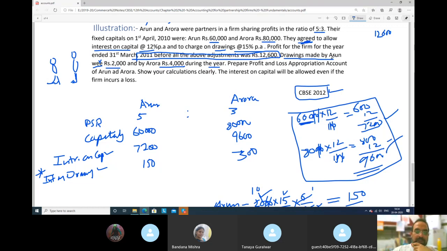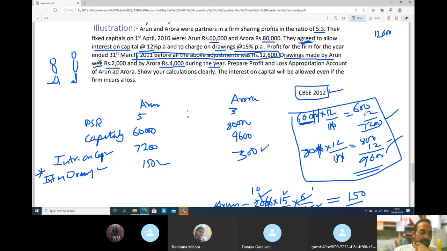Further, drawings made by Arun. What are the drawings made by Arun? Drawings made by Arun were 2,000 rupees and by Aurora 4,000 rupees during the year. Prepare a profit and loss appropriation account. Now we calculated what? Interest on drawings for 6 months is 150 rupees and 300 rupees.